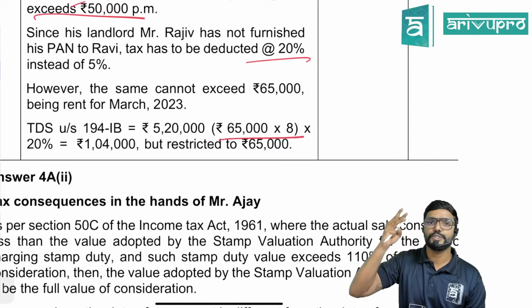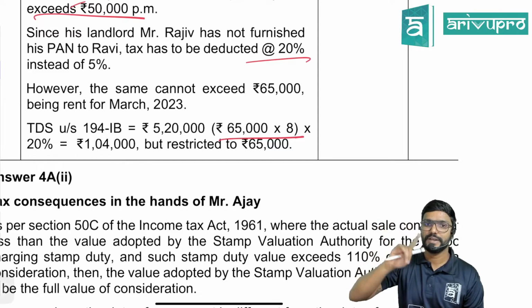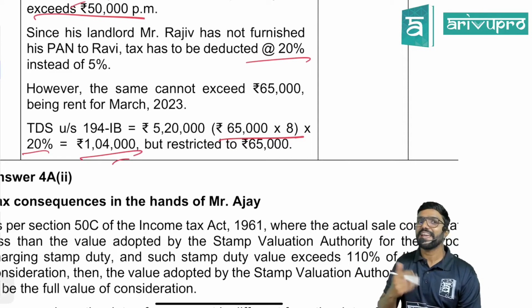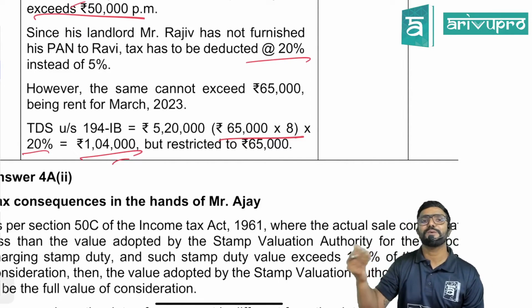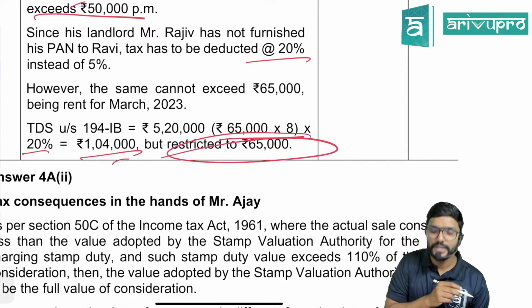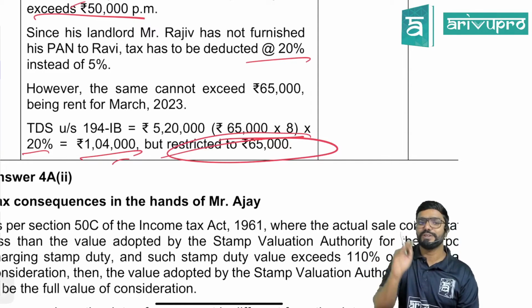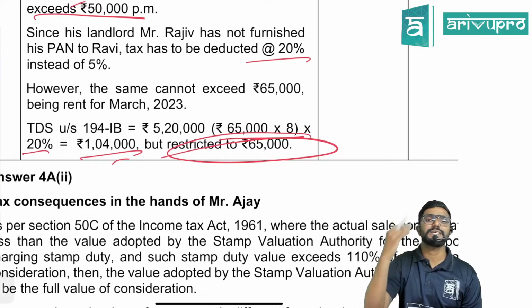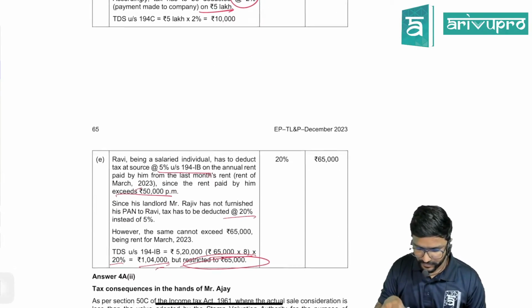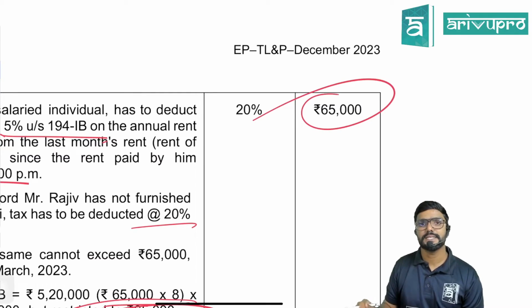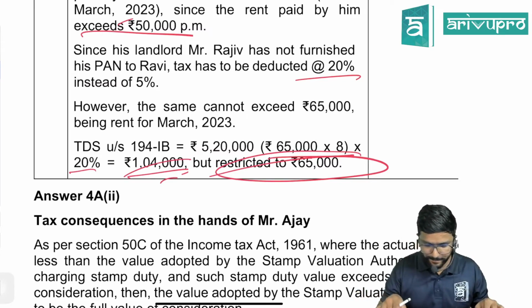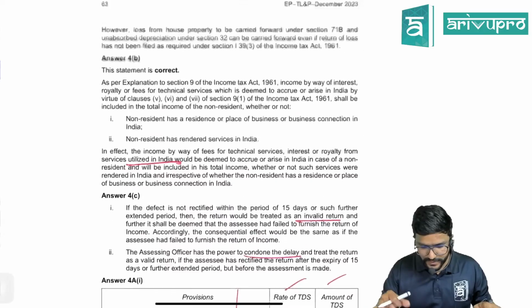Clear? April, May, June, July, he didn't stay in a rented house, guys. So we are taking only 8 months. So on that 20%, which comes to 1,04,000. Can he deduct 1,04,000? No, sir, because he's paying only rent of 65,000. So it is restricted to 65,000. Even though the amount deductible is 1,04,000, it has to be deducted only 65,000. Means he will not pay any rent in the month of March. Entire amount he will deposit as TDS to the government, guys. Clear? So mention accordingly, clearly mention 1,04,000, but restricted to 65,000. Fine, guys. That is done.